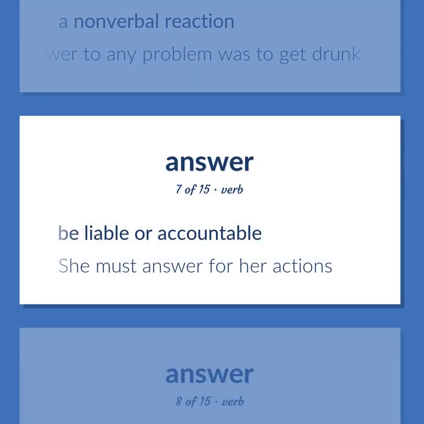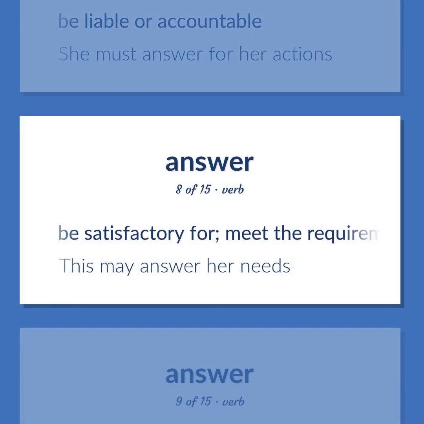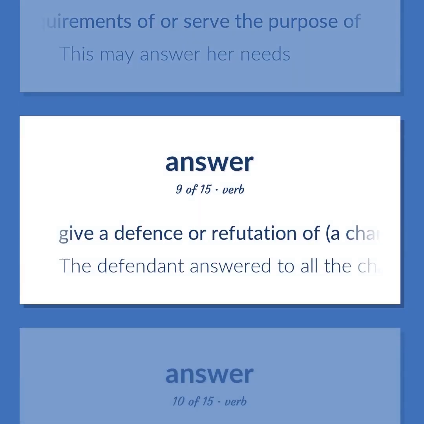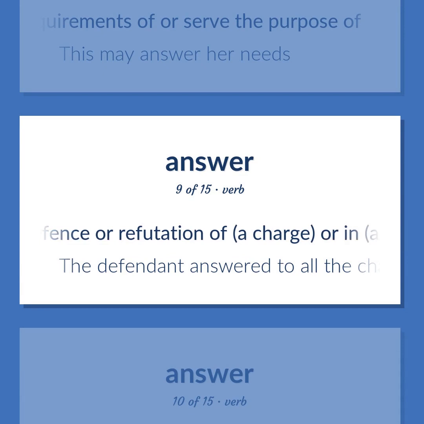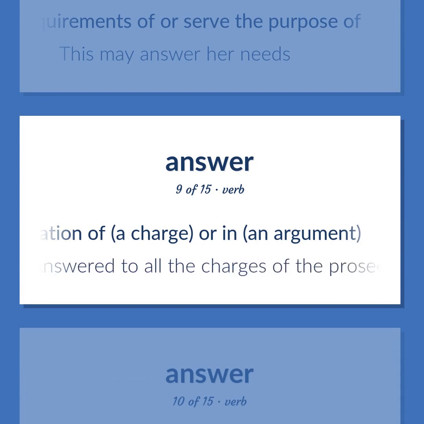Be liable or accountable. She must answer for her actions. Be satisfactory for. Meet the requirements of or serve the purpose of. This may answer her needs. Give a defense or refutation of a charge, or in an argument. The defendant answered to all the charges of the prosecution.